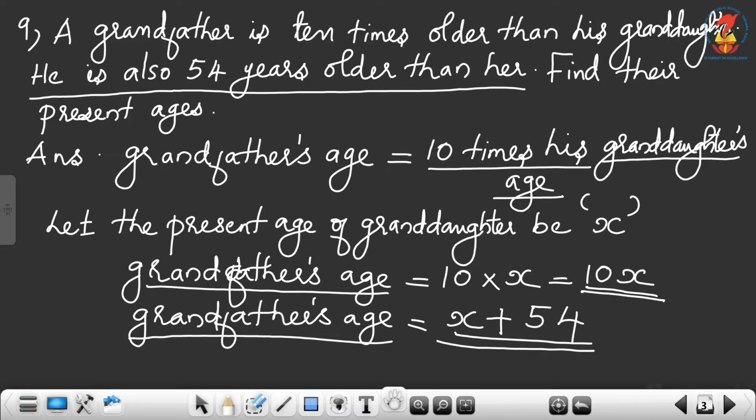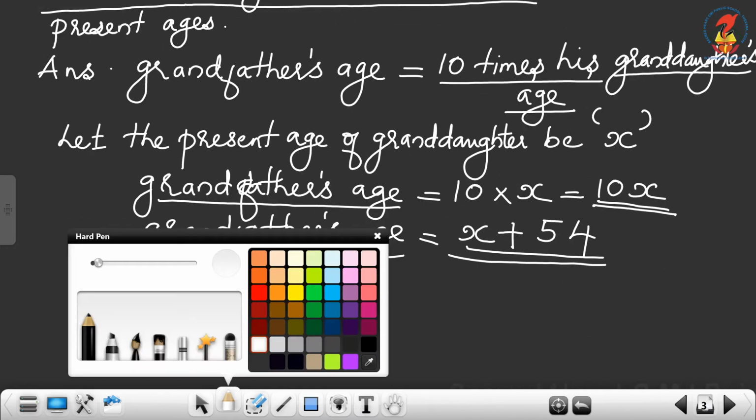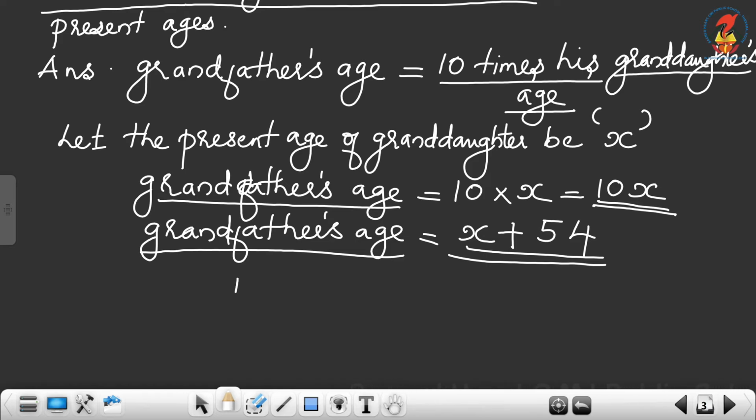Therefore, we can write 10x is equal to grandfather's age, which is given in another way, that is x plus 54. Now we have to simplify this one. Then we write 10x, then transpose x to the left hand side, 10x minus x equal to 54.